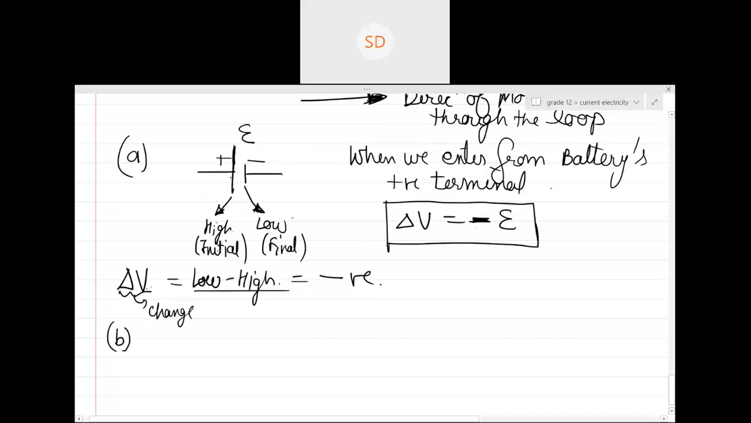Anyways, now the next case, when you enter from the negative terminal of the battery. Don't say that when we entered from the positive terminal it is negative, so when we enter from the negative terminal it will be positive. Don't say that. I don't want that explanation. I want a complete explanation like this low-high thing.